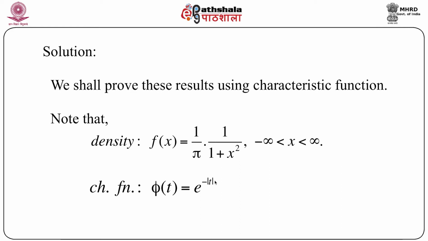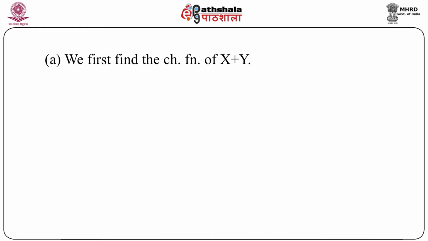As you recall, this characteristic function is nothing but the density of the double exponential Laplace distribution except the normalizing factor, and the characteristic function of Laplace distribution is 1 by 1 plus t square, that has the exact form of the density of Cauchy distribution without the normalizing factor. So it is very interesting to note that there is a kind of correspondence between the density function and the characteristic functions of Cauchy distribution and Laplace distribution.